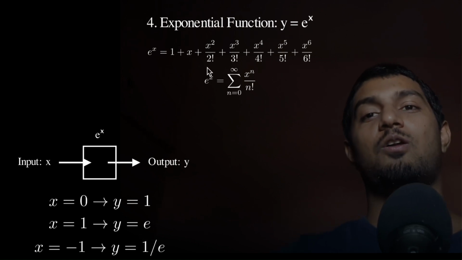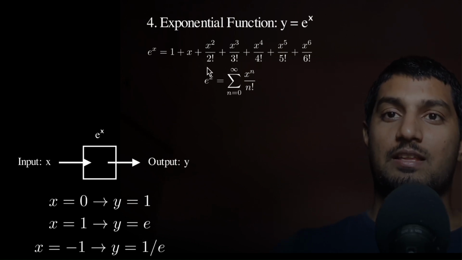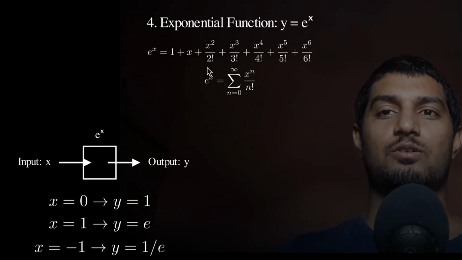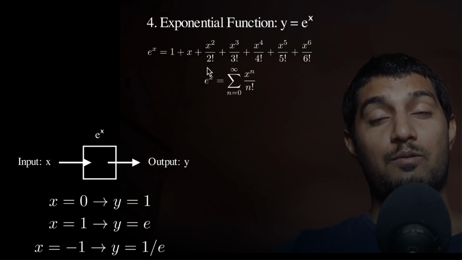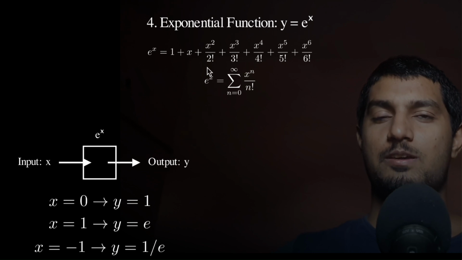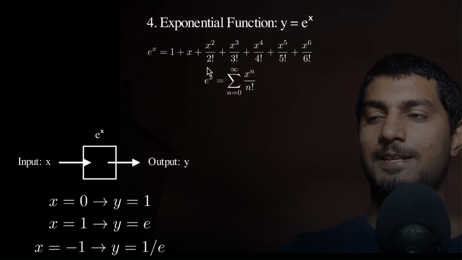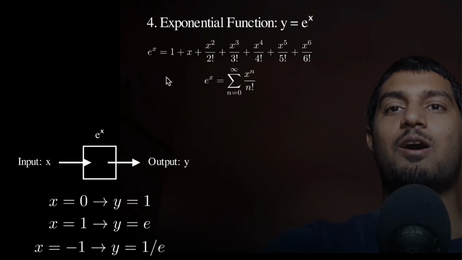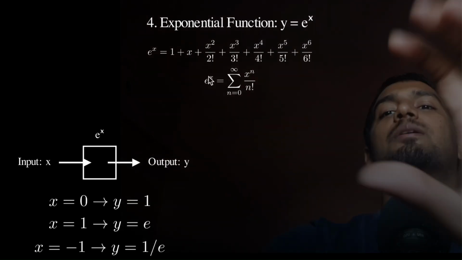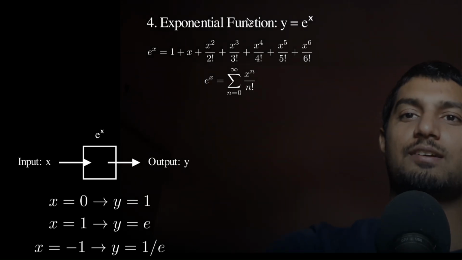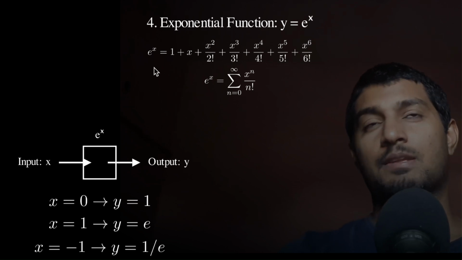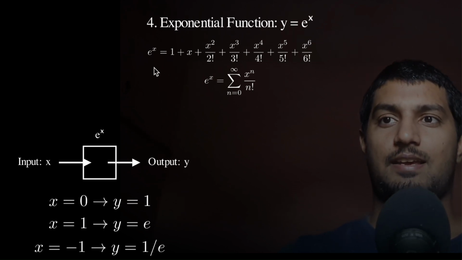So Euler did a lot of work in this kind of field, and this will be very important when we actually start learning quantum computers and everything, how the rotations and everything work. I will probably put up a video about matrices and vectors, how matrices and vectors work, right? That will also be an interesting thing to see. So these are somehow related. If you don't understand what I just said, it's not necessary for this part of the course, but I just want to let you know there is some relation between e^x and sin x and cos x, right? Probably e^x is equal to cos x plus sin x, right?